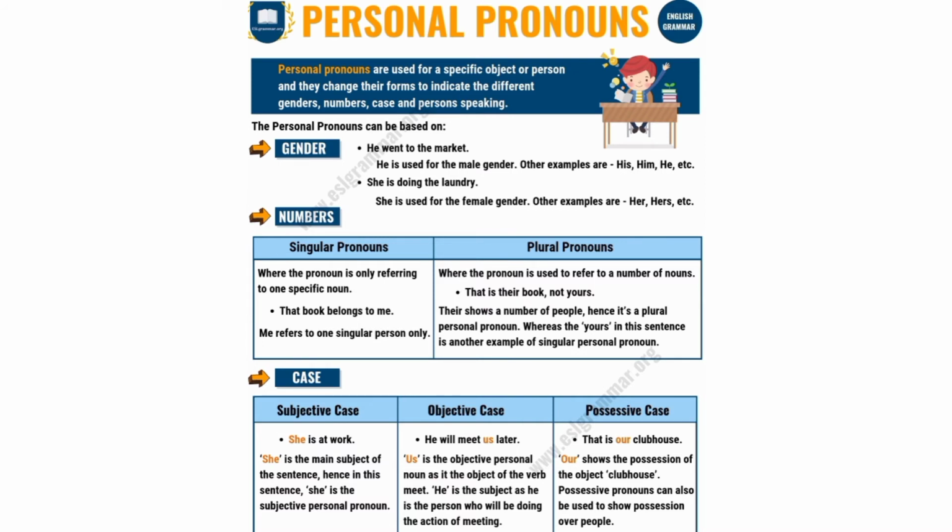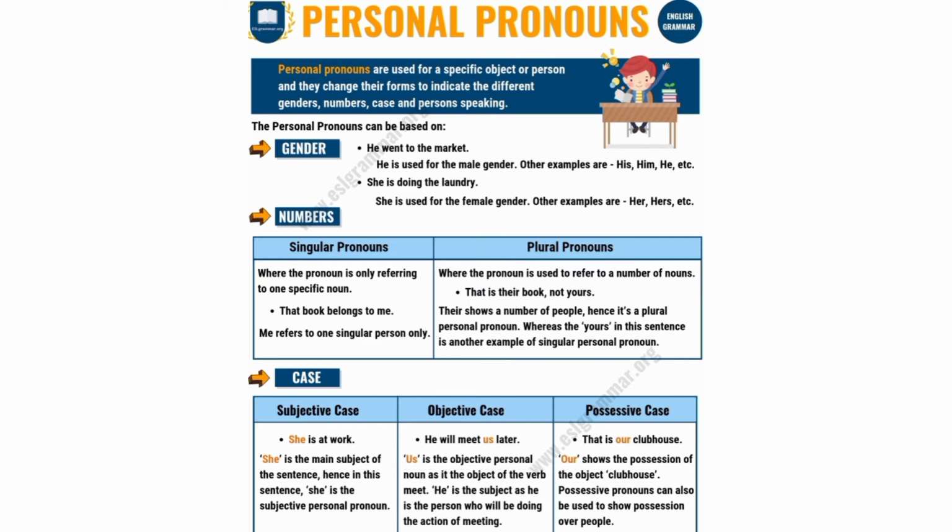In objective case, for example, he will meet us later. Here, us is an objective personal pronoun. Us is the object of the verb meet. He is the subject as he is the person who will be doing the action of meeting.